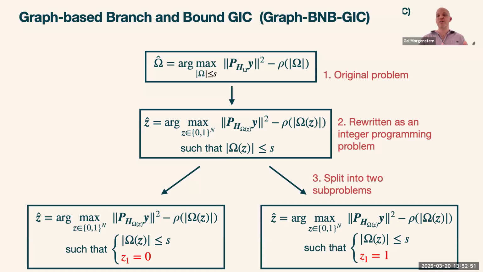The second method tries to do something similar but iterative. Because the first method is a lot faster than the GAC, but it's not as fast as the OMP or lasso or other sparse recovery techniques.